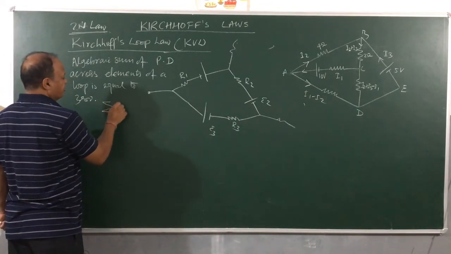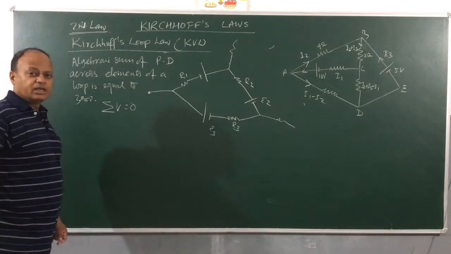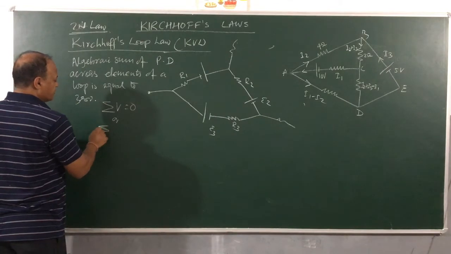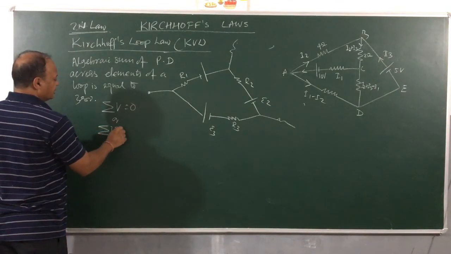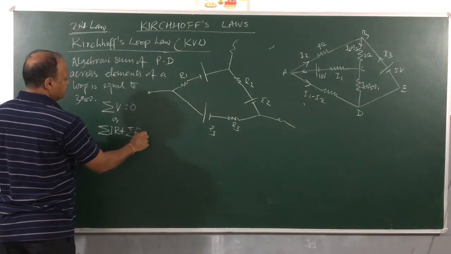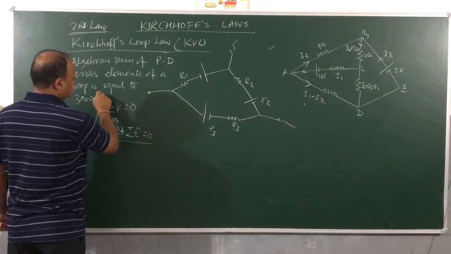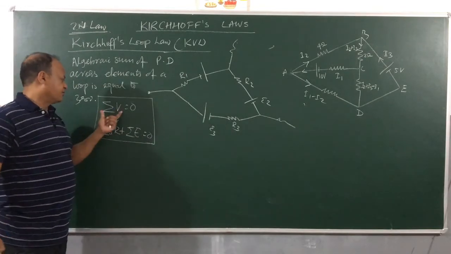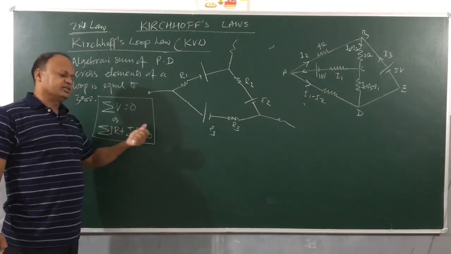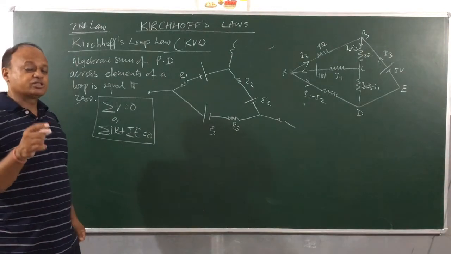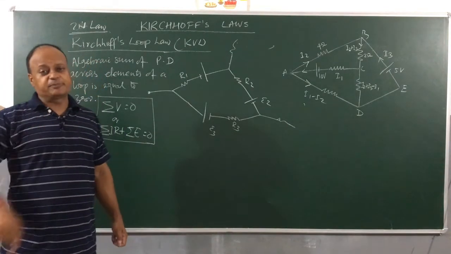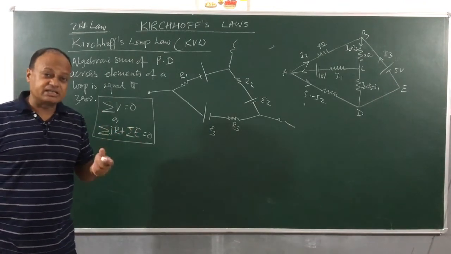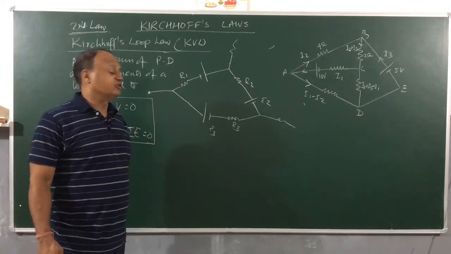So sigma V will be equal to 0. We write its practical form like this: sigma IR plus sigma E is equal to 0. So this is the mathematical form. Sigma V is equal to 0, or sigma IR plus sigma E is equal to 0, where we are using this term algebraic sum, which means you have to take proper sign convention. Now the next convention which I am teaching you must be understood very nicely, otherwise you will make a mistake.